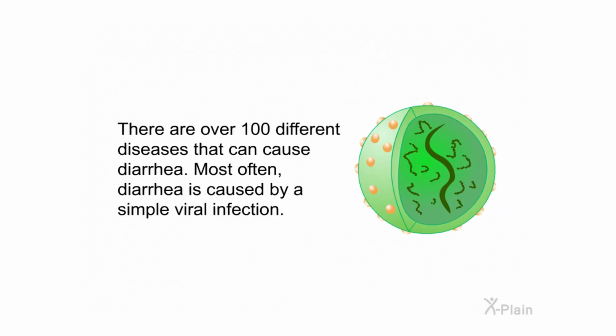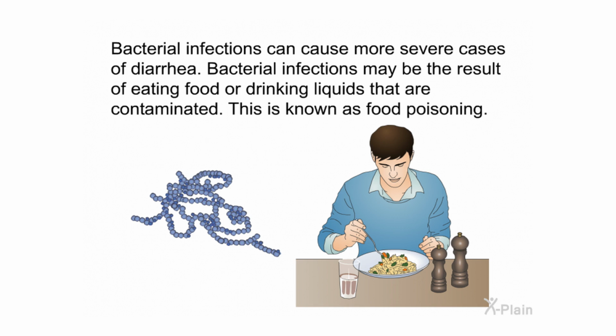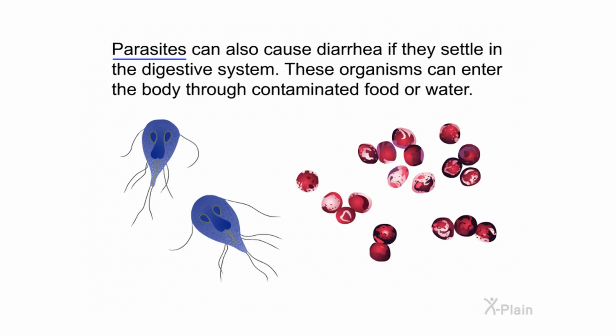There are over 100 different diseases that can cause diarrhea. Most often, diarrhea is caused by a simple viral infection. Bacterial infections can cause more severe cases of diarrhea. Bacterial infections may be the result of eating food or drinking liquids that are contaminated. This is known as food poisoning. Parasites can also cause diarrhea if they settle in the digestive system. These organisms can enter the body through contaminated food or water.